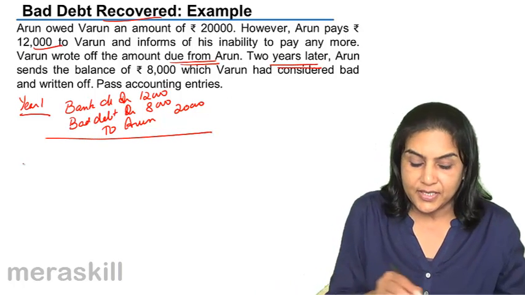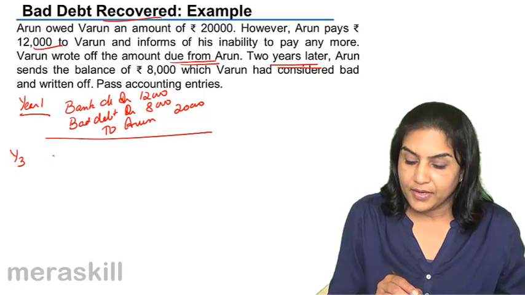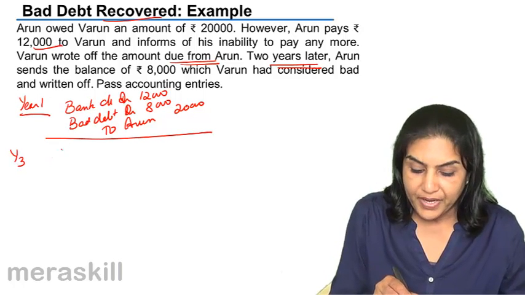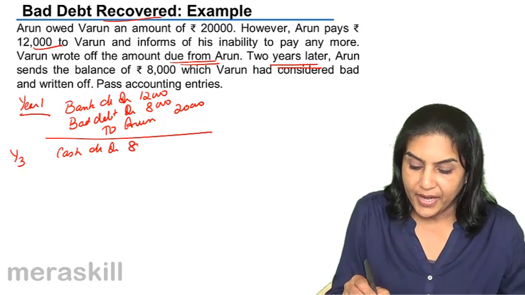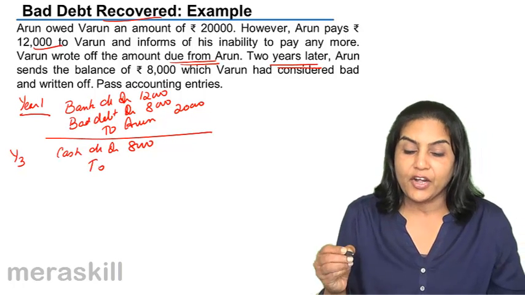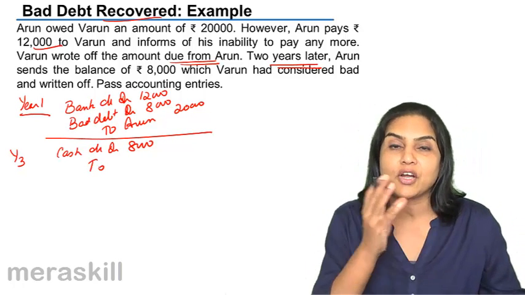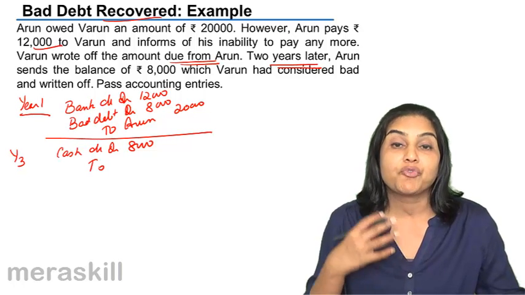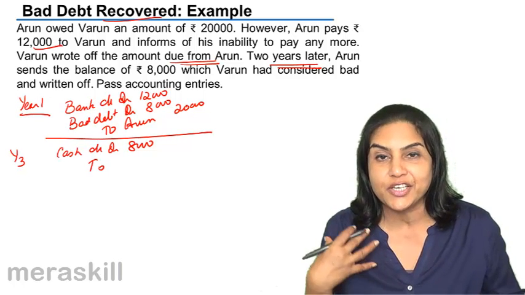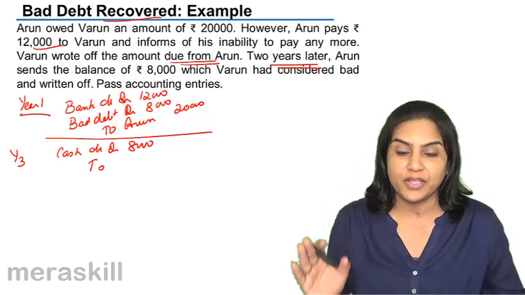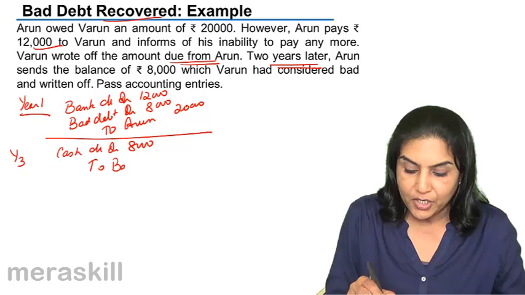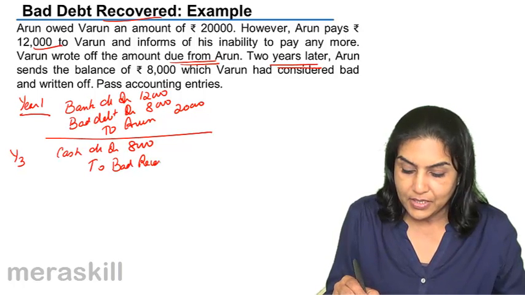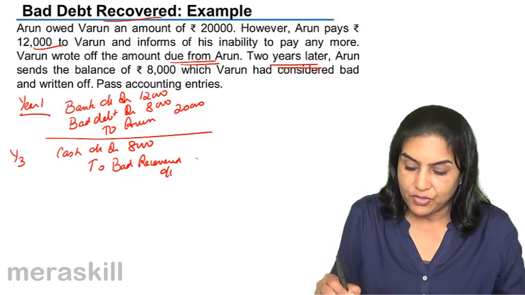2 years later, so maybe in year 3, Arun brings back the money and we get money, cash account debit, 8,000, but we cannot say to Arun's account. Arun's account does not exist in our books. If we create Arun's account, it's as if there is a liability to Arun, which is not the case. His account is fully settled. So we say cash account debit to bad debts recovered account, 8,000.